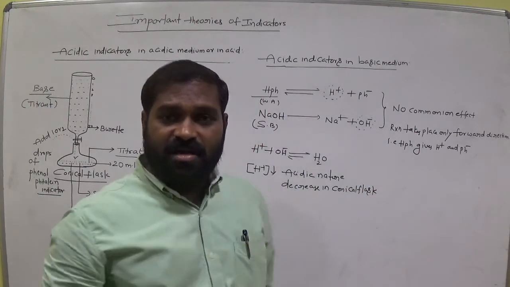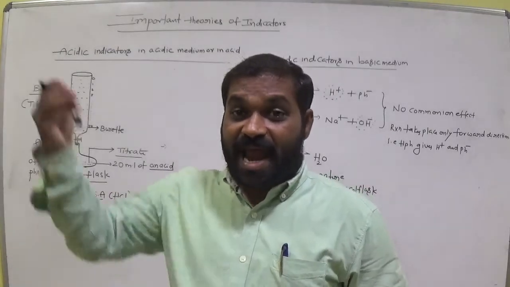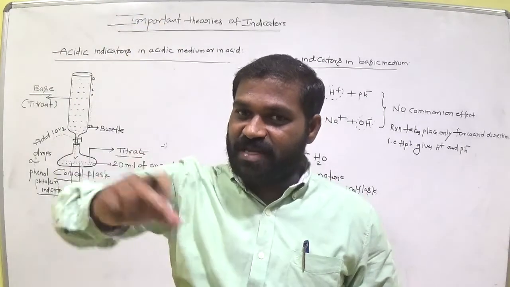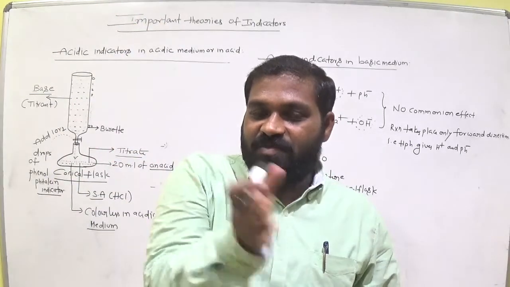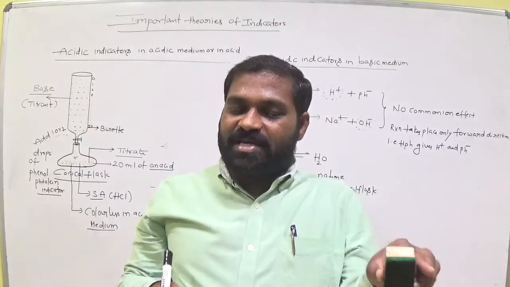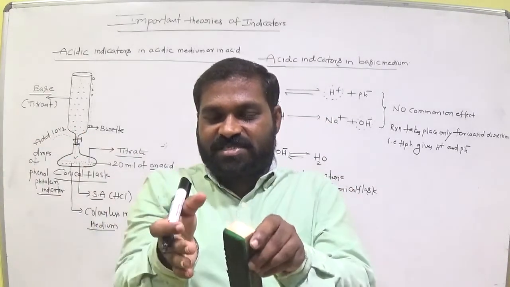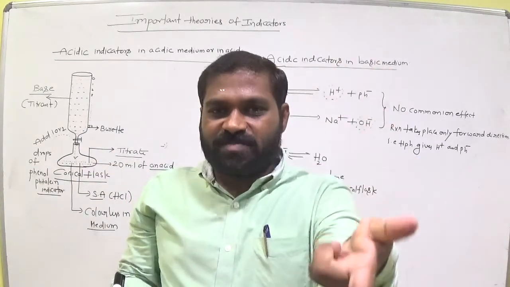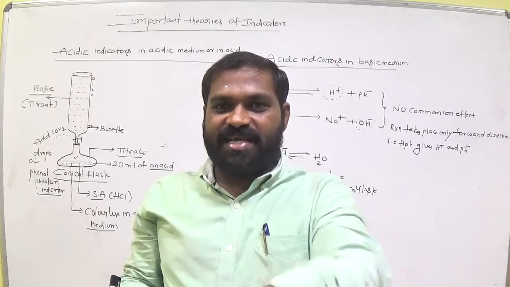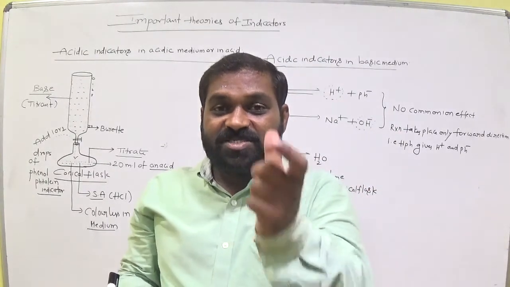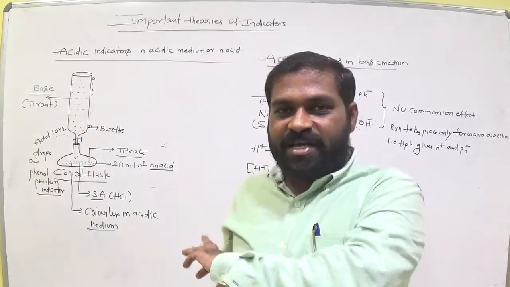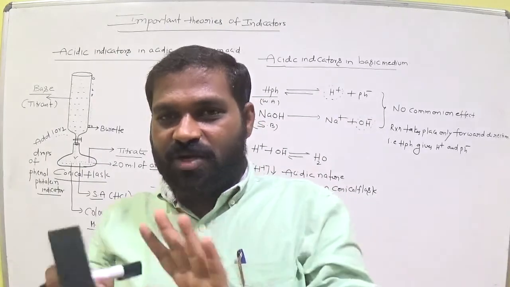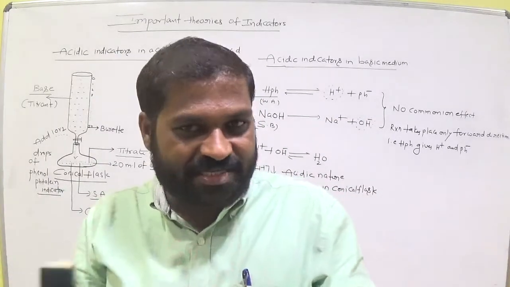Why? Because in the conical flask acid is there, H plus is there. We add OH minus from the burette, am I right? So one OH minus interacts with H plus and is converted to H2O. Gradually, H plus ions interact with OH minus until, at a particular time, both are equal. Suppose 100 H plus in the conical flask, we add 100 OH minus from the burette. Now both are neutral, there is no color change. That is the neutralization reaction.